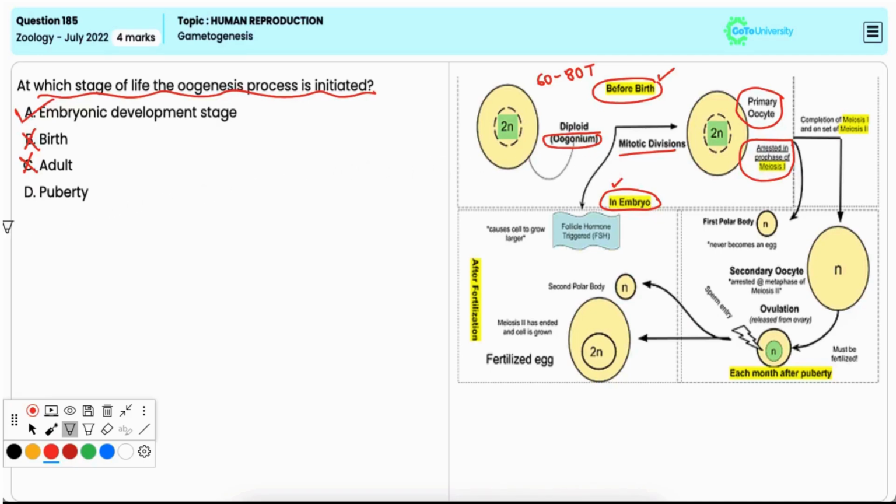Option D, puberty. It is also incorrect. While oogenesis resumes at puberty when the primary oocytes complete meiosis 1, the initiation of oogenesis happens much earlier, that is, during the embryonic stage.